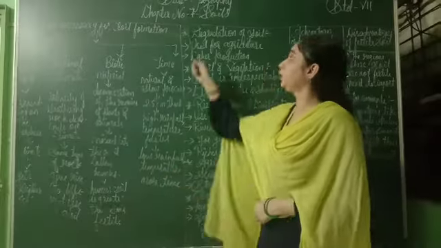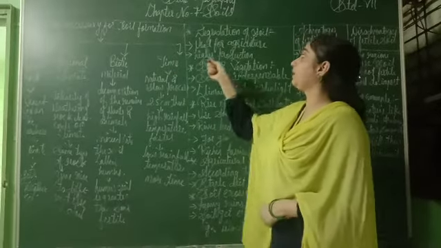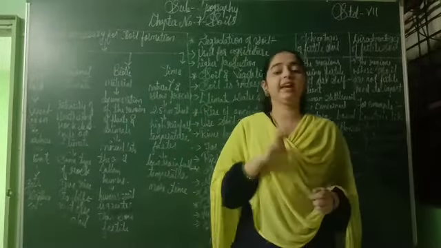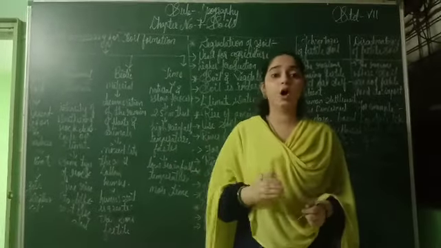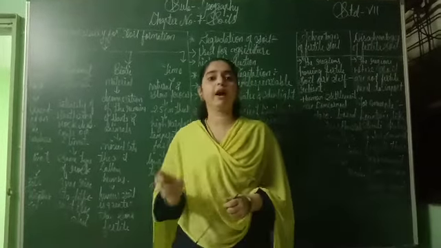Everyone, today we will do the subject geography of grade 7 and our chapter number 7 is soils. So today in this lesson we will discuss various types of soils and how the soil is formed. Okay, soil is also a kind of sand.